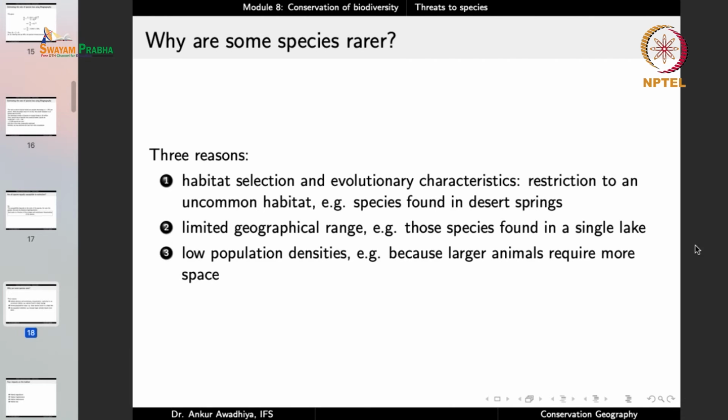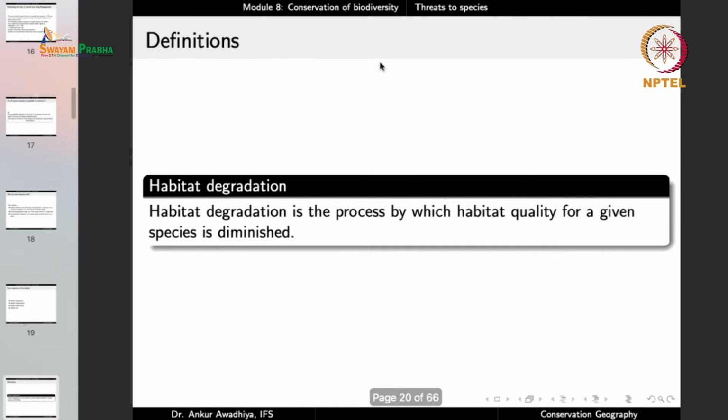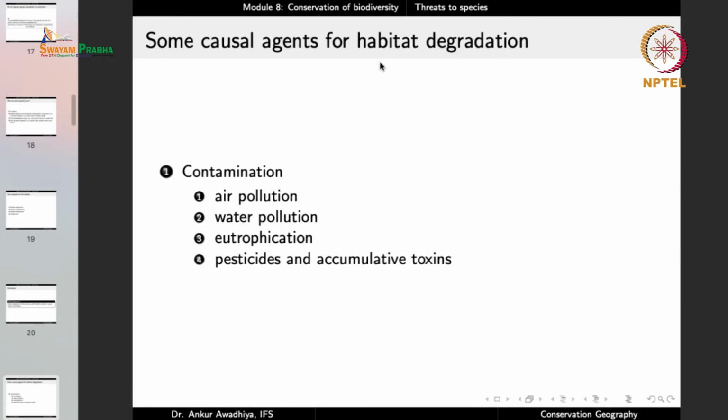Now the destruction of habitats of these species that are already rare will have a much greater impact. So what are these impacts on the habitat? We have habitat degradation, habitat fragmentation, habitat displacement, and habitat loss. So let us now look at all of these. Habitat degradation is defined as the process by which the habitat quality for a given species is diminished. And this quality is diminished because of several reasons. The quality may go down because of contamination. So here we are talking about pollution.